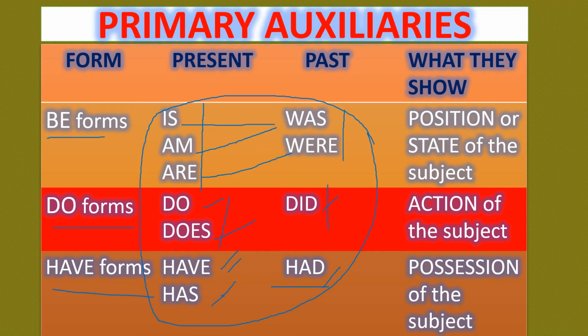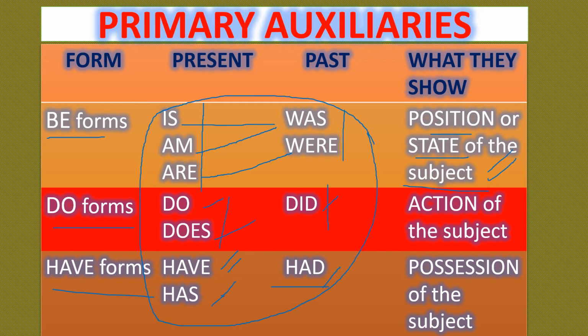Next one, what do they show? What do the be forms show? The be forms show the position or state of the subject. So be forms are stative verbs. For example, I am a boy. Here, am shows the position or state of the subject. In the same way, they are girls. They were players. Like that, be forms always show the position or state of the subject.